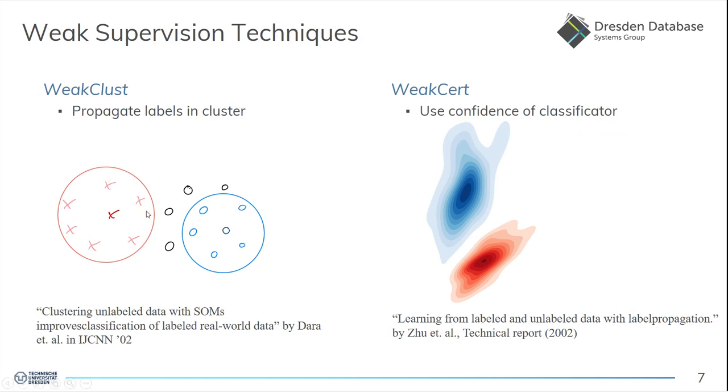For WeakCluster, we use the most prominent label and then propagate it to the whole cluster of samples. And for WeakCert, we use the prediction of the classification model. When the confidence for this prediction is high enough, we just assume that this is the real label for these samples.